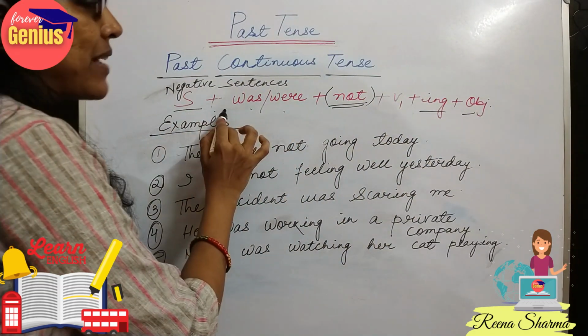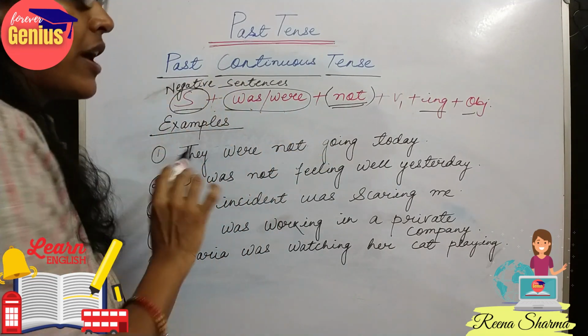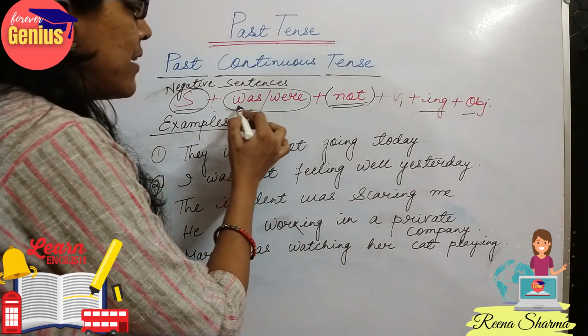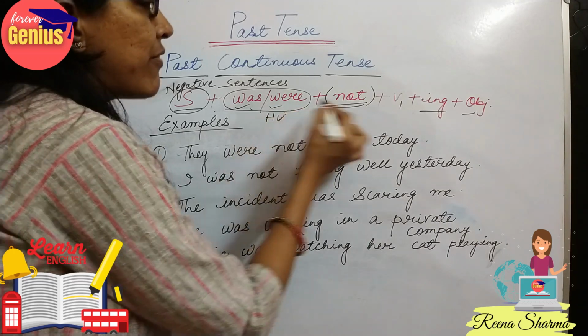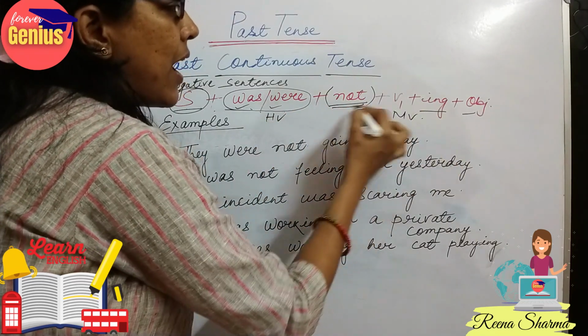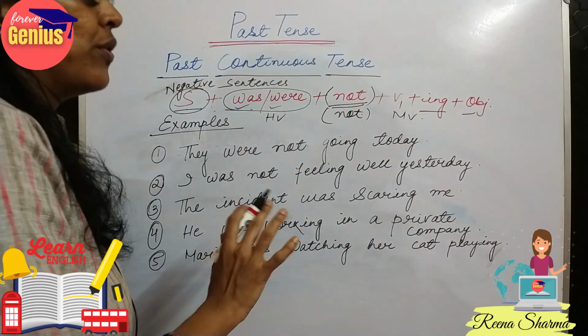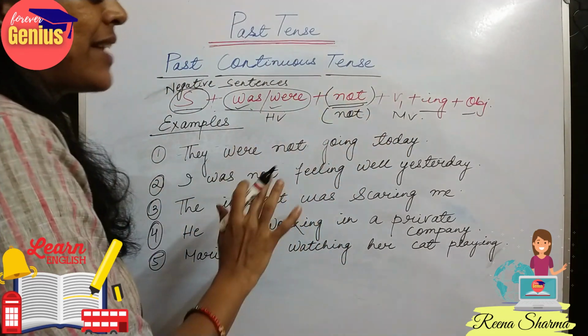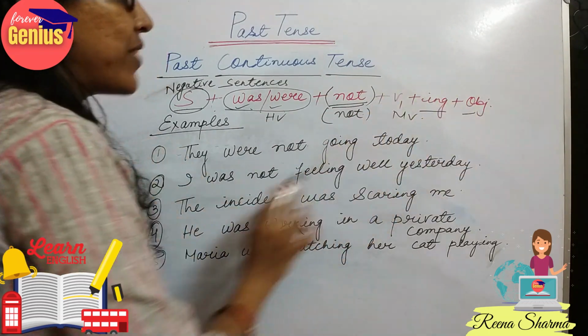So subject plus was or were, depending upon whether the subject is singular or plural, then in between helping verb and main verb, I would be using the word not or no, depending on the sentence, plus verb 1 plus ing plus object.